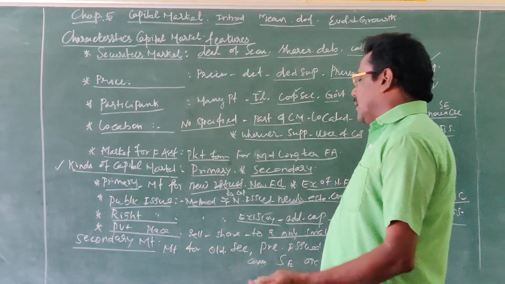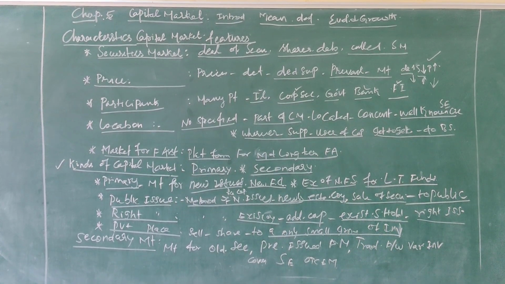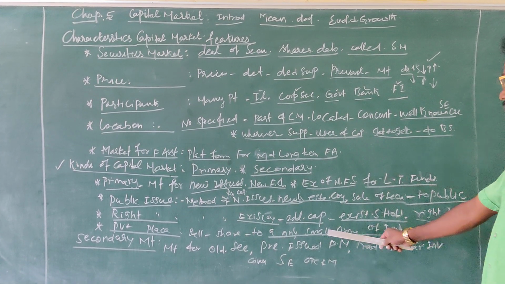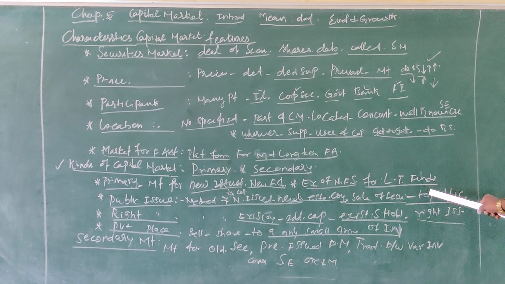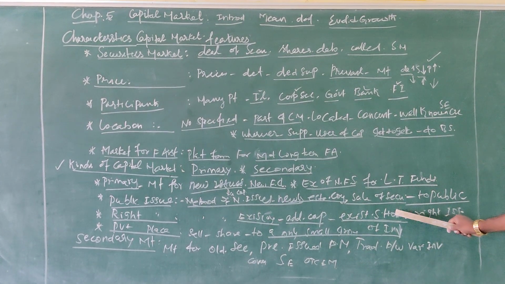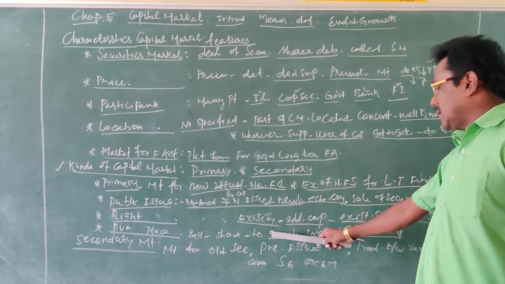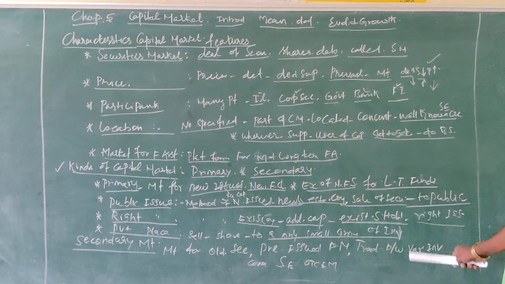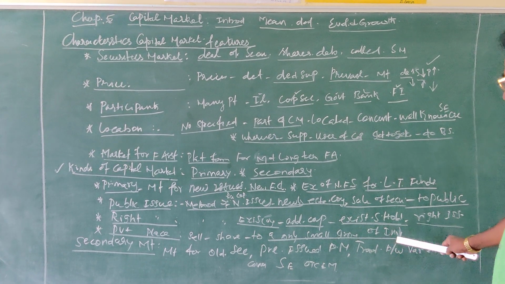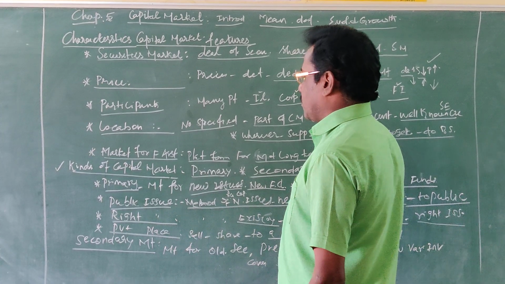The company sells the securities or financial claims privately to a small group of investors, not to the public, not to the existing shareholders. That is why this method of issue is called private placement.